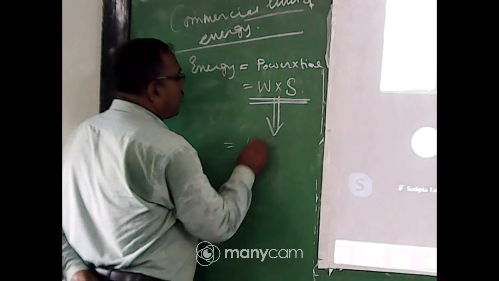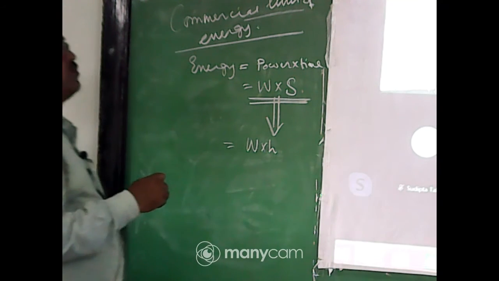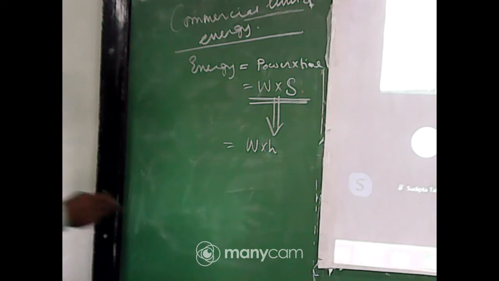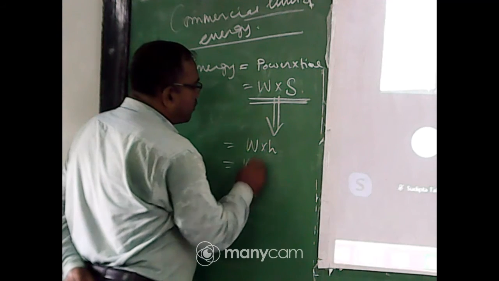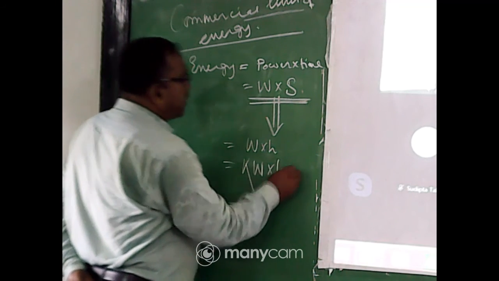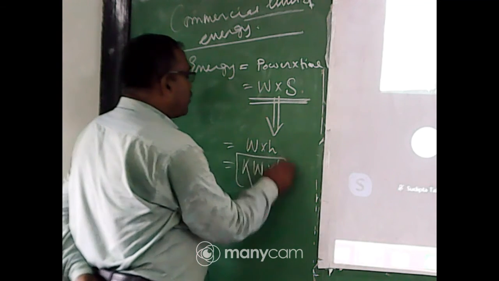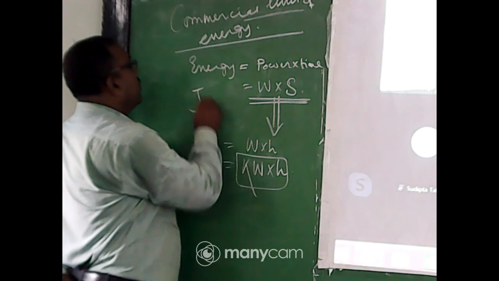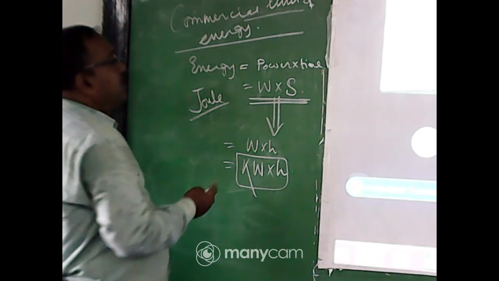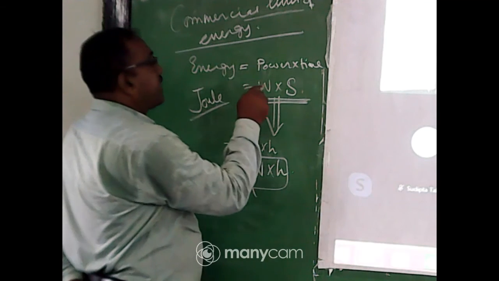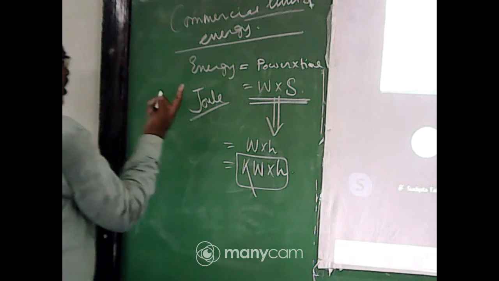So that value will be watt into hour. That also the very low value. So we cannot express it in terms of watt into hour. We use it in terms of kilowatt into hour. So the unit of energy, actually unit of energy is joule. Watt means joule by second. Second cancel. Okay. Only joule.